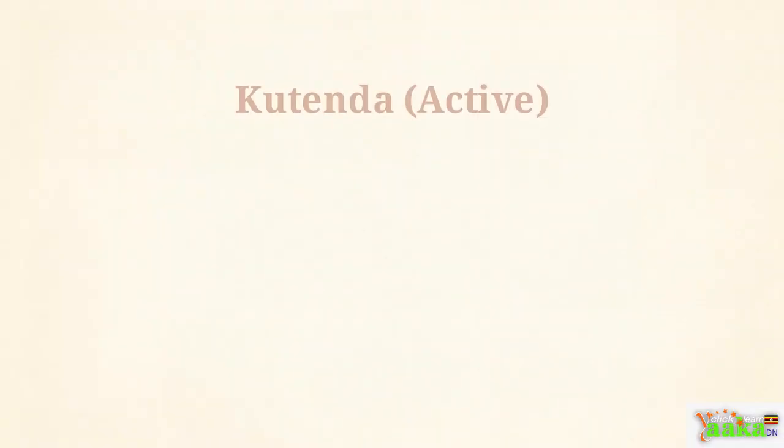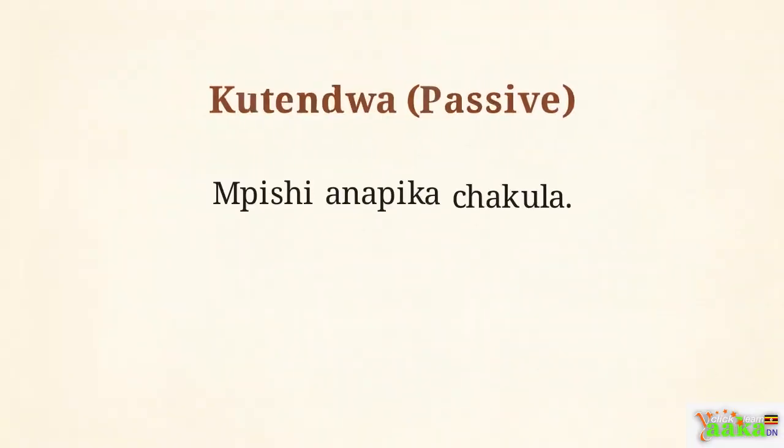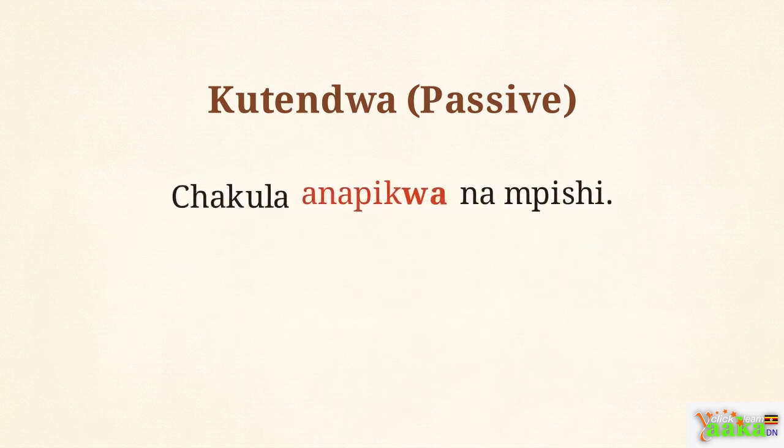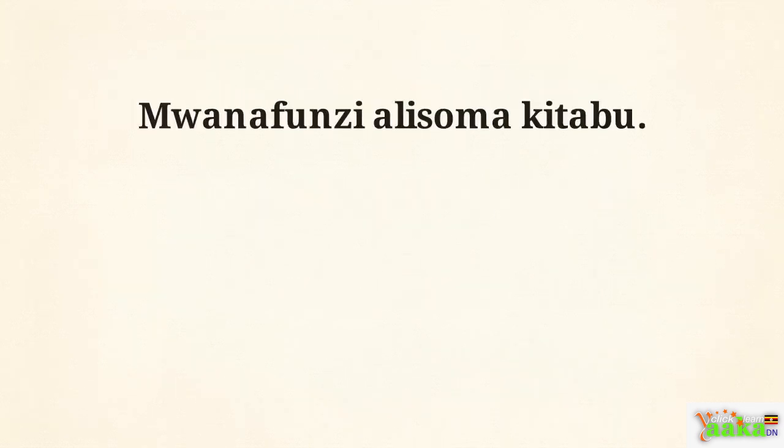We can shift action focus using the active voice, kutenda, mpishi anapika chakula. To highlight the object, we use the passive voice, kutendwa. The sentence reorders, replacing the final verb a strictly with wa. Chakula kinapikwa na mpishi. Pika simply becomes pikwa.